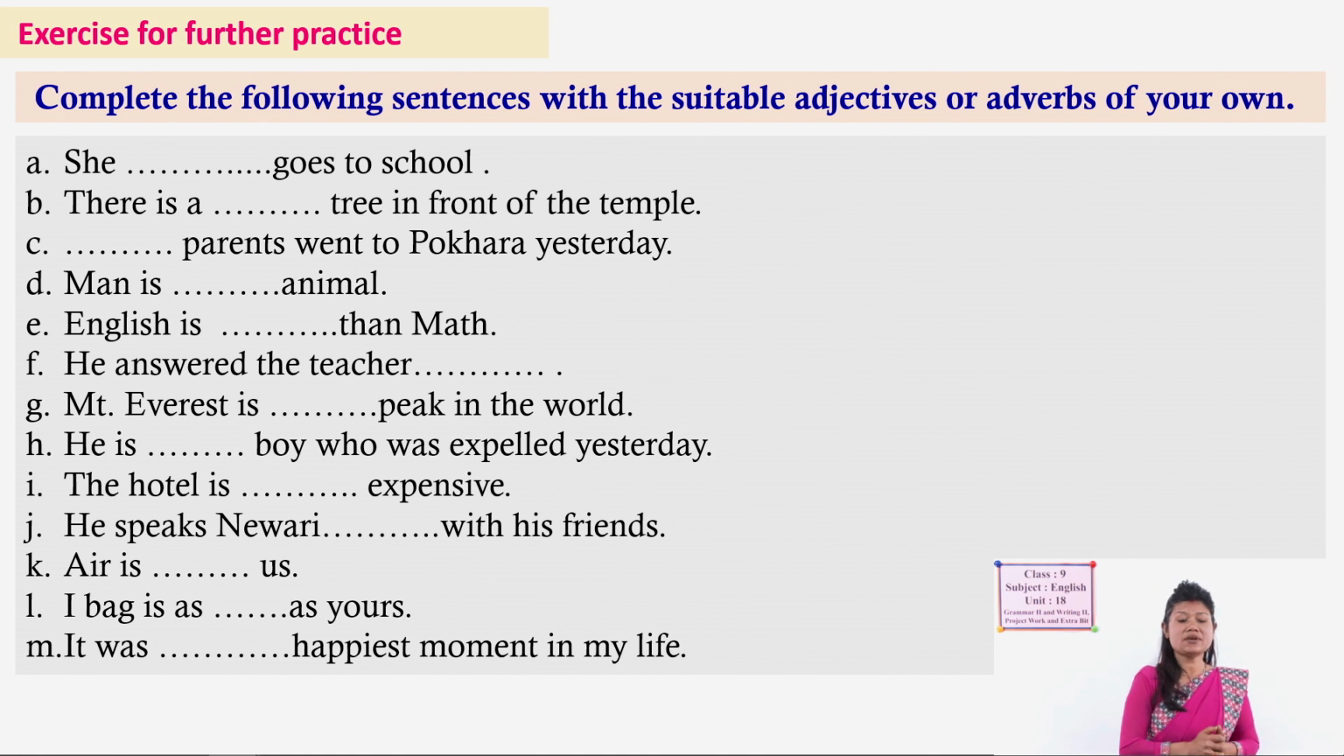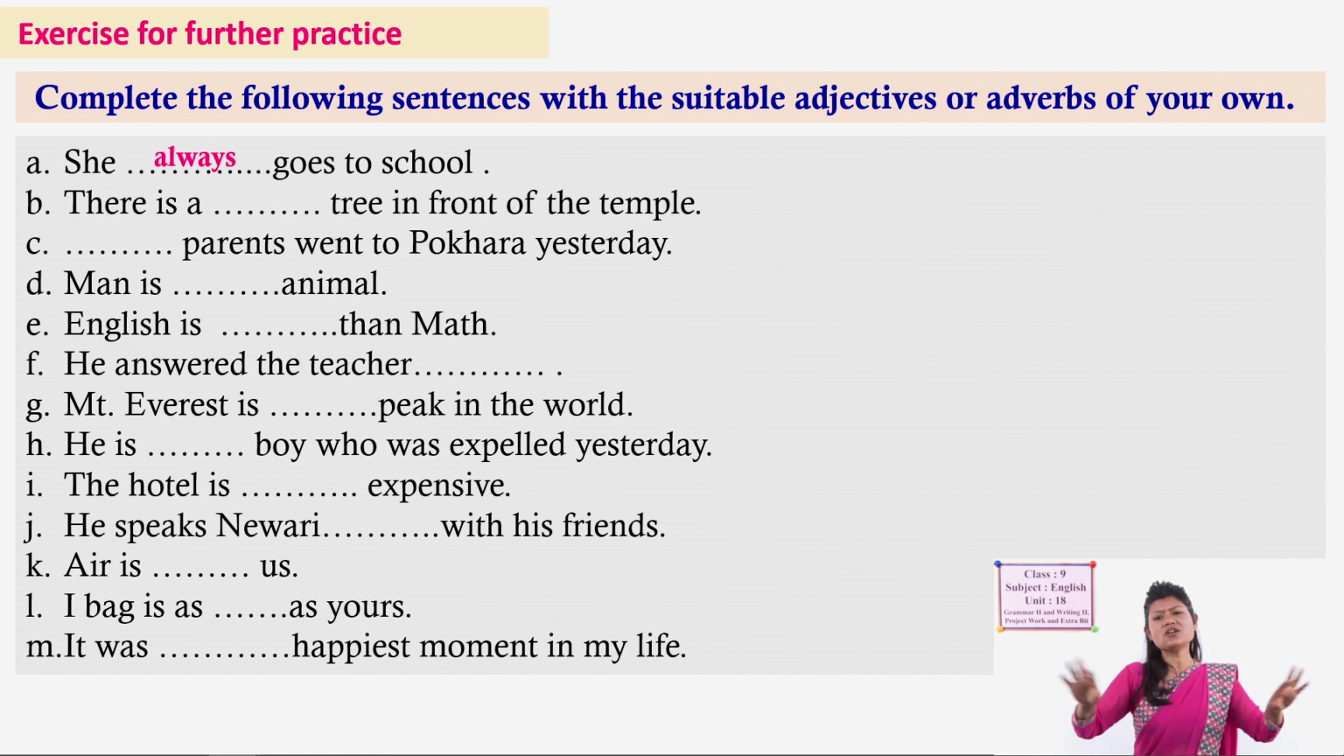Okay. For example, number A, she goes to school. So, without filling anything, this sentence is also meaningful. Yes, she goes to school. But what suitable word can you put here in the blank? Think of the correct word that fits here. She goes to school. So, how often does she go to school? Yes, so think like that. So, you can fill in a suitable adverb here. Okay, so she always goes to school. It means an adverb of frequency. She always goes to school, or she never goes to school.